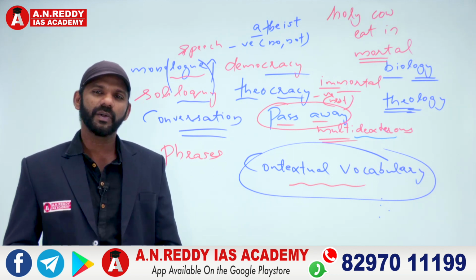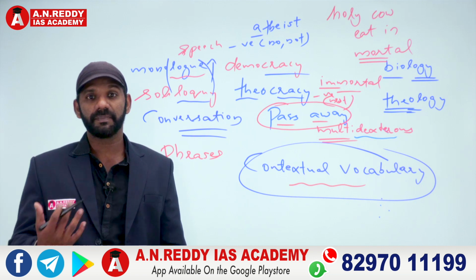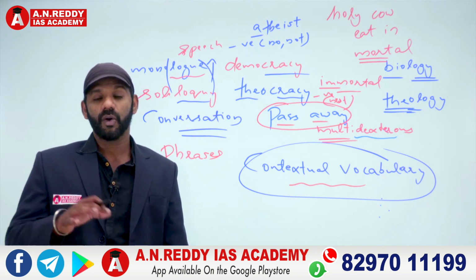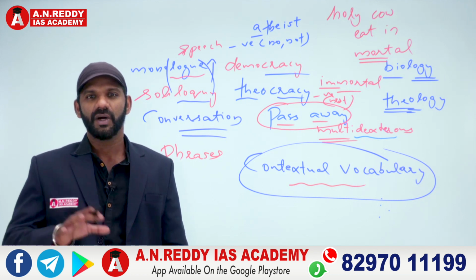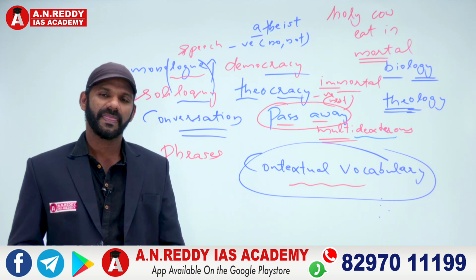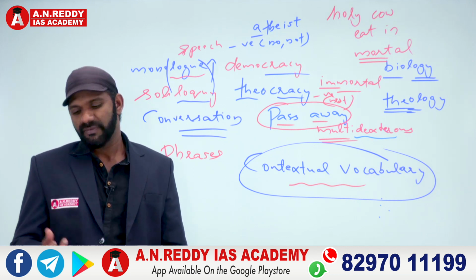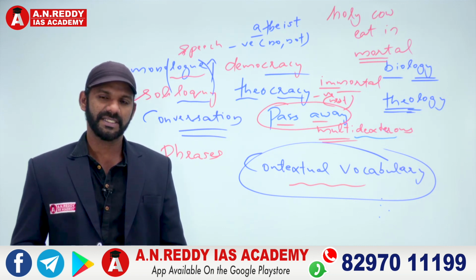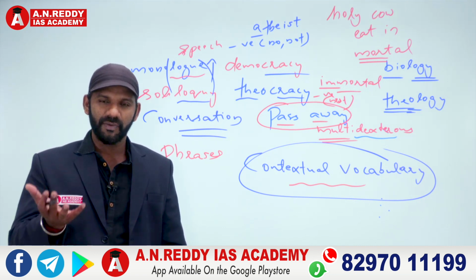Now, holy cow is a usage that expresses depression, sadness, or shock, like holy shit, right? We say shit when we're depressed, irritated, or frustrated. When we're happy, we don't say shit. Have you watched that movie, 3?